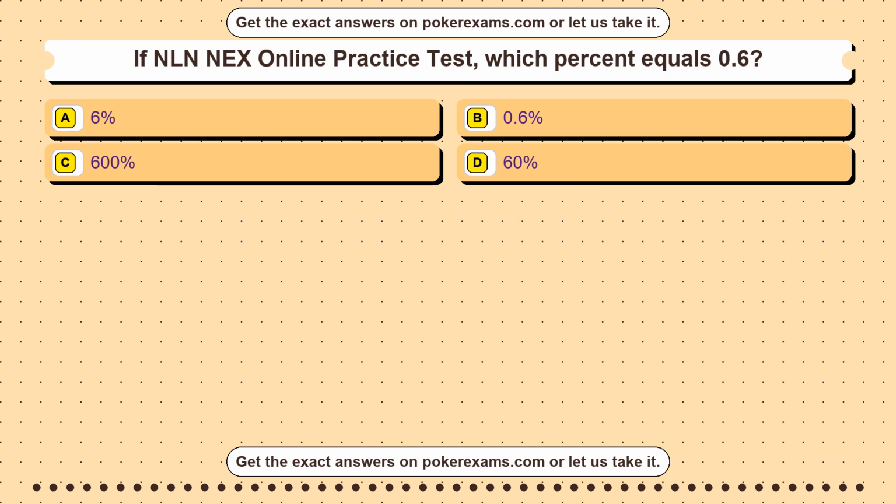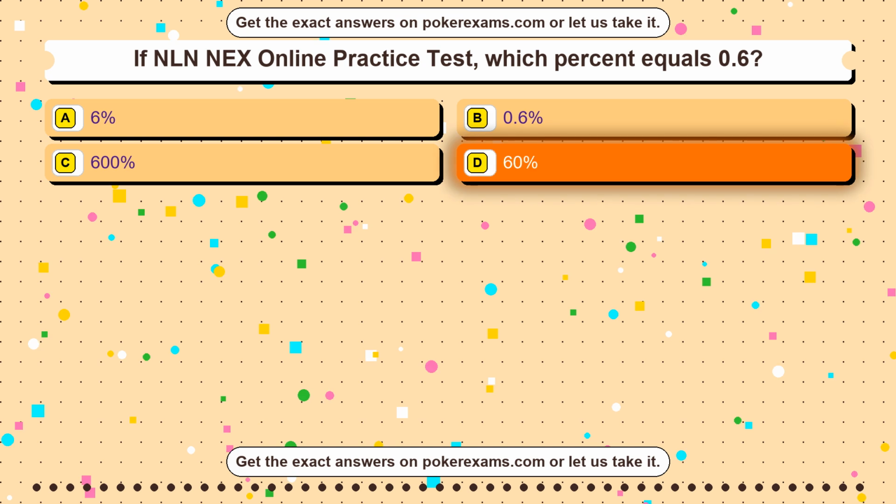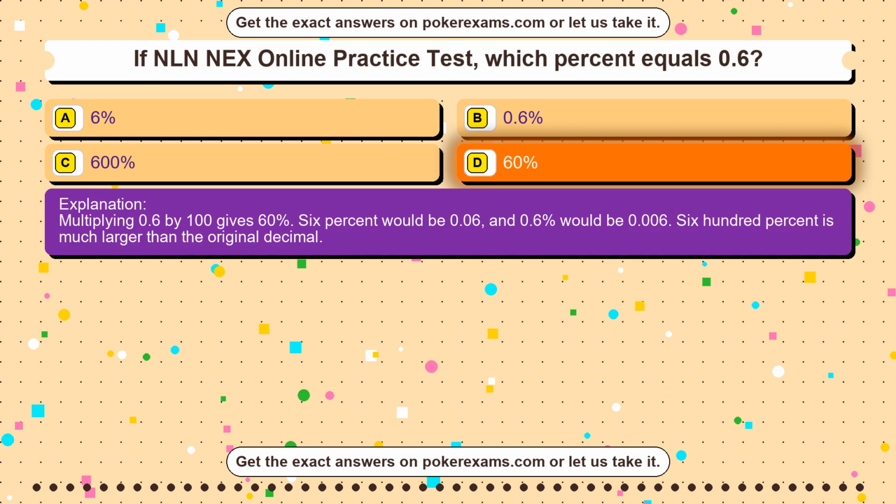Question 30. If NLN NEX online practice test, which percent equals 0.6? Option A 6%. Option B 0.6%. Option C 600%. Option D 60%. The correct answer is option D. 60%. Multiplying 0.6 by 100 gives 60%. 6% would be 0.06, and 0.6% would be 0.006. 600% is much larger than the original decimal.